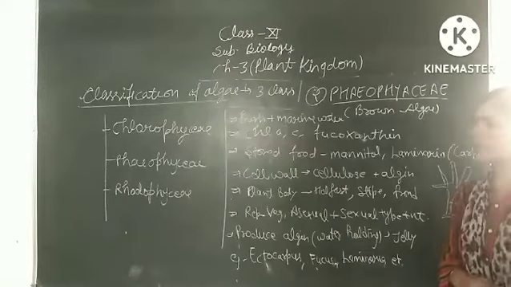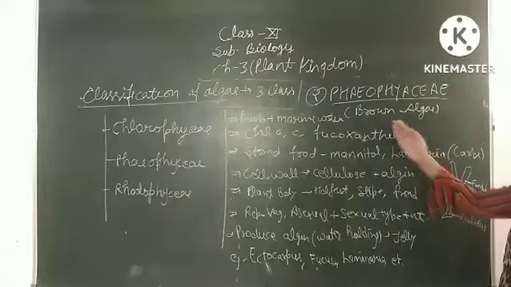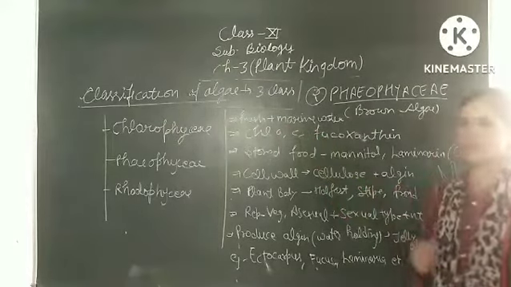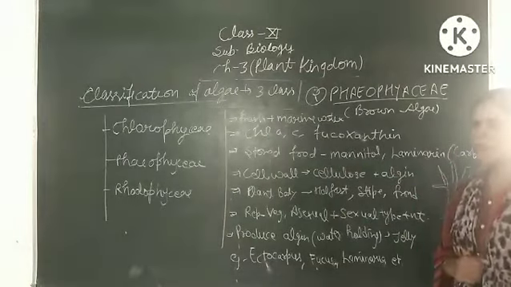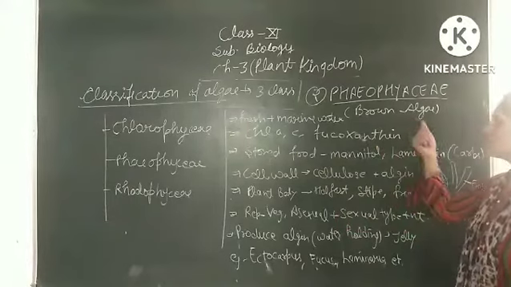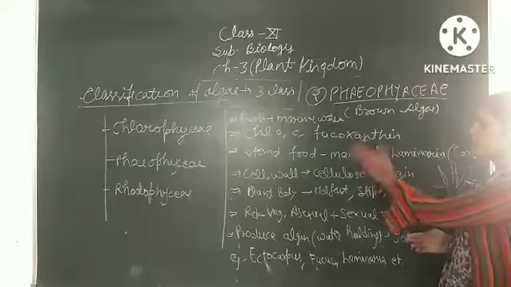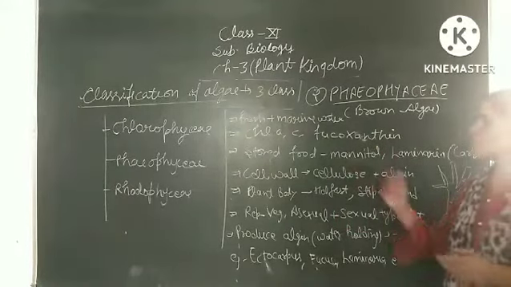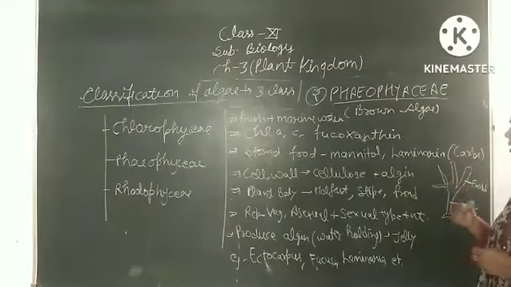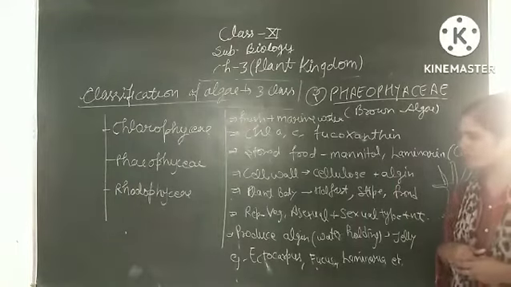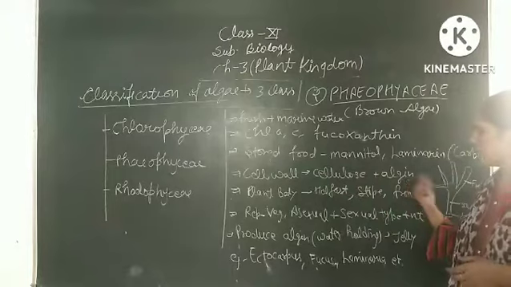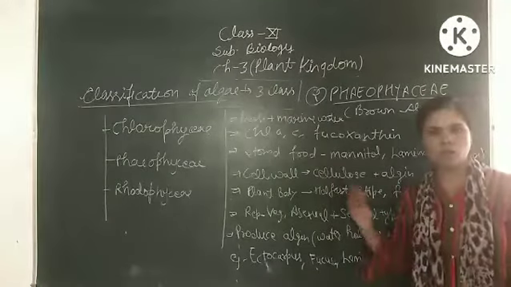The second class of the division Thallophyta is Phaeophyceae. It is commonly known as brown algae. Habitat is freshwater and marine water. The photosynthetic pigments are chlorophyll a, c, and fucoxanthin. The brown color is mostly provided by the pigment fucoxanthin. They store their food in the form of mannitol or laminarin, which are special types of carbohydrates. The cell wall is made up of cellulose and a special material, algin.